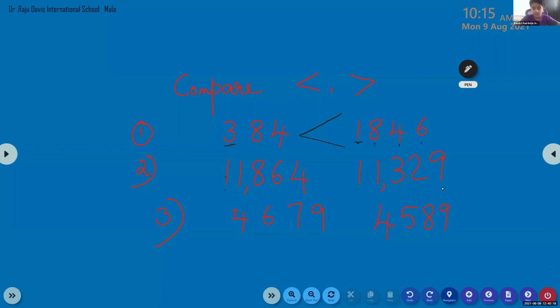So I'll start with the highest place value. 10,000 place, same. Go to the next. Thousands place also same. So we need to go to the hundreds place. Here 8, here 3. So which one is bigger? 8 is bigger. Okay, you got the answer, all of you.